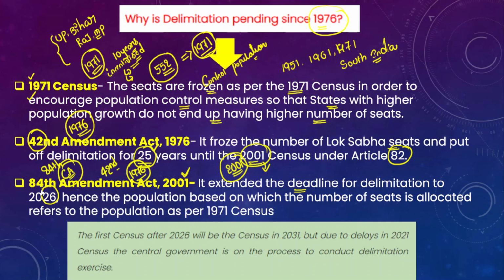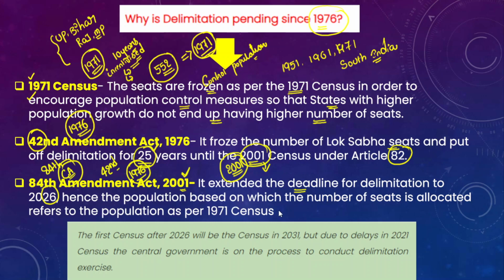Because of this, the delimitation exercise will penalize them for taking up population control measures, and this is where the actual conflict arises. So the 84th Constitutional Amendment Act 2001 extended this deadline up to 2026.